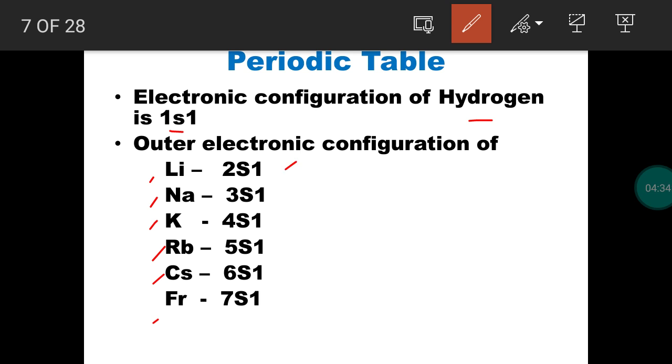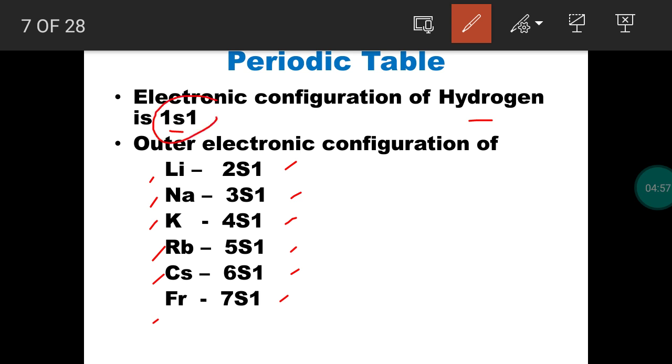For each alkali metal, we may write the outermost configuration: 2s1 for lithium, 3s1 for sodium, 4s1 for potassium, 5s1 for rubidium, 6s1 for cesium, 7s1 for francium. So all the elements have a single electron in the outermost shell or outermost orbital.